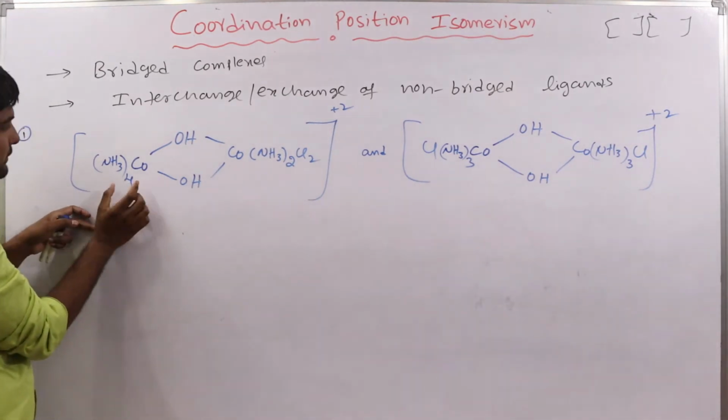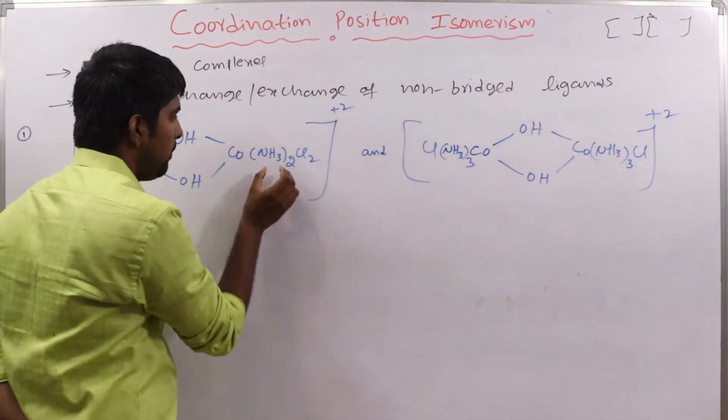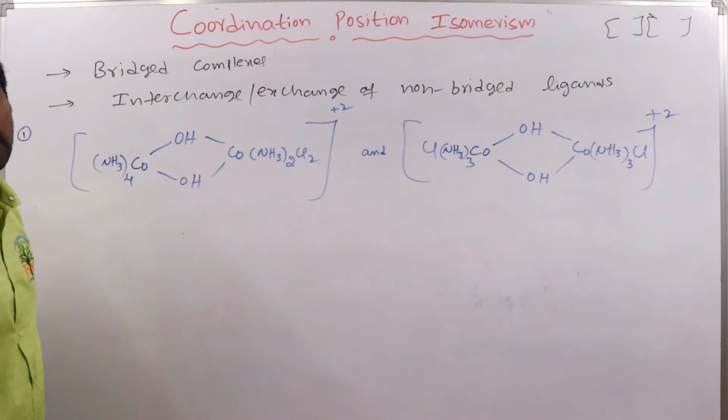On the left side, for this cobalt, 4 amine ligands are attached. For the other cobalt, 2 amine and 2 chlorido ligands are attached.